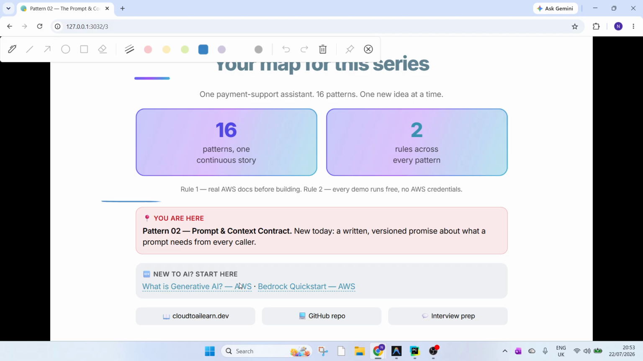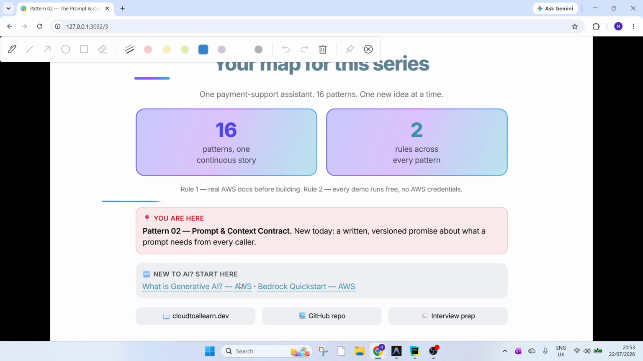Quick orientation. For anyone landing on this one first, I would request you to watch the first video of pattern 01. One payment support assistant, but not only limited to that. We are also covering some different use cases which can be built using this pattern series. We are locking ourselves to 16 patterns initially, one new idea each time. Two rules never change. We do homework, and we do a lot of grounded validation of different things. We also keep the same terminology that we used in the first pattern.